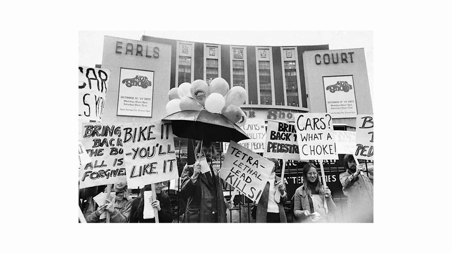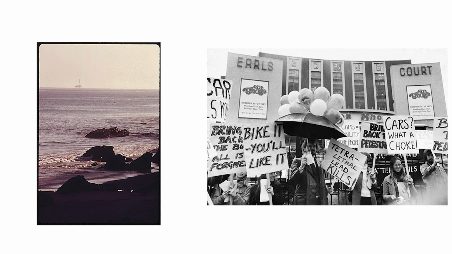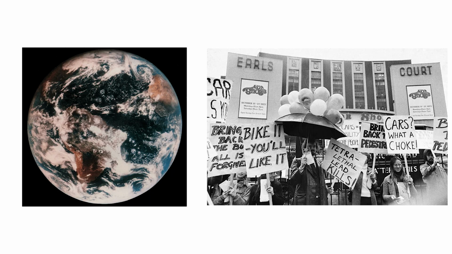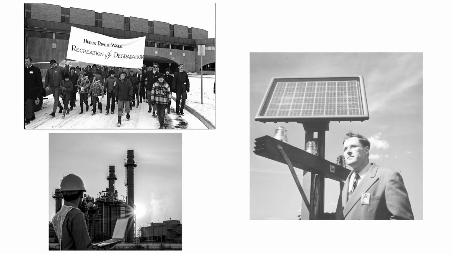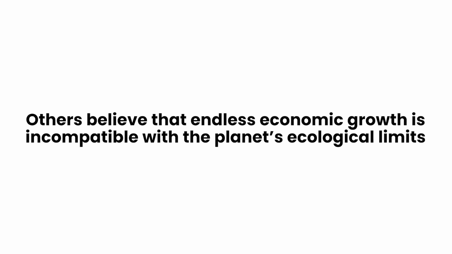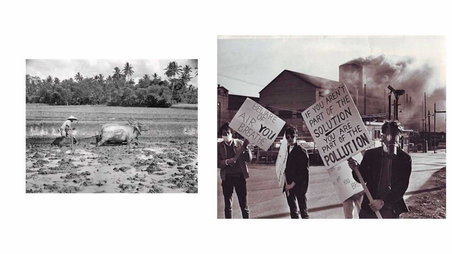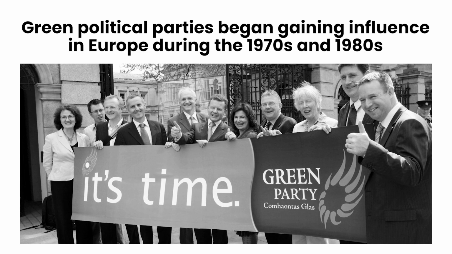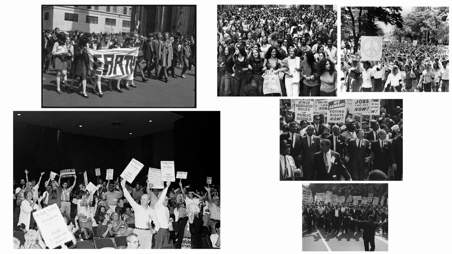Environmentalists argue that political and economic decisions must consider ecosystems, climate change, pollution, biodiversity, natural resources, and the long-term health of the planet. Some environmentalists support market-based solutions, including carbon taxes, renewable energy investment, and incentives for cleaner technology. Others believe that endless economic growth is incompatible with the planet's ecological limits. They call for major changes to consumption, transportation, agriculture, manufacturing, and energy production. Green political parties began gaining influence in Europe during the 1970s and 1980s. Many of these parties combined environmental protection with social equality, peace, human rights, and grassroots democracy.